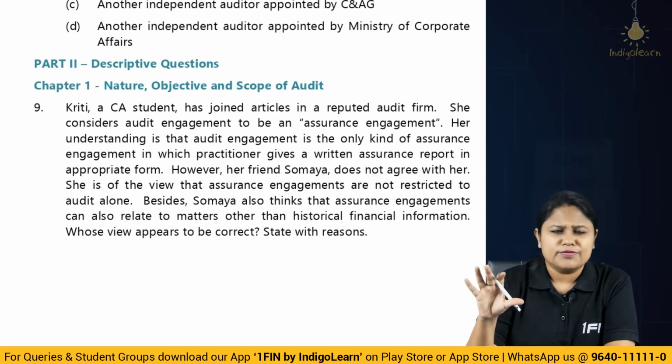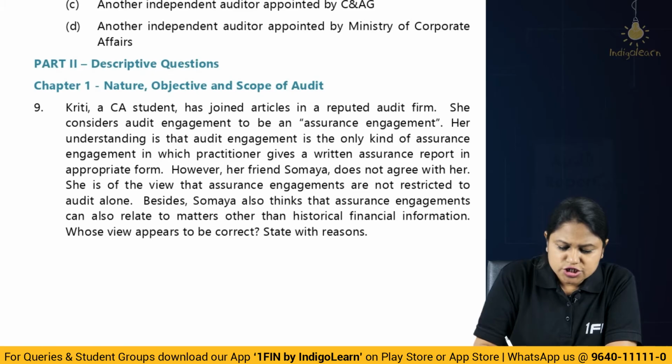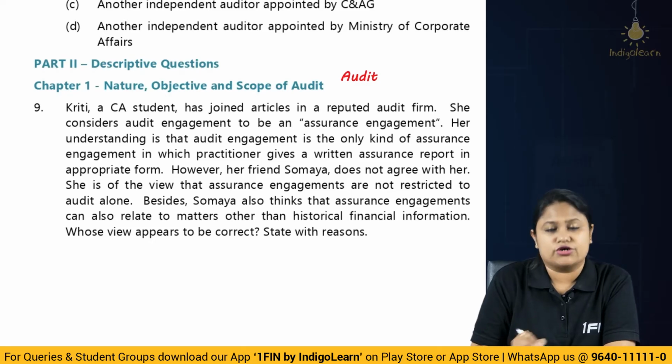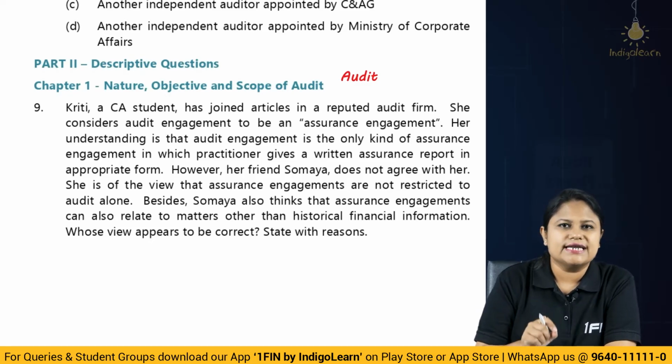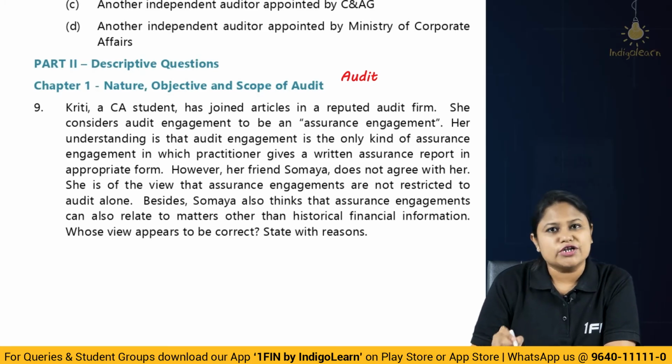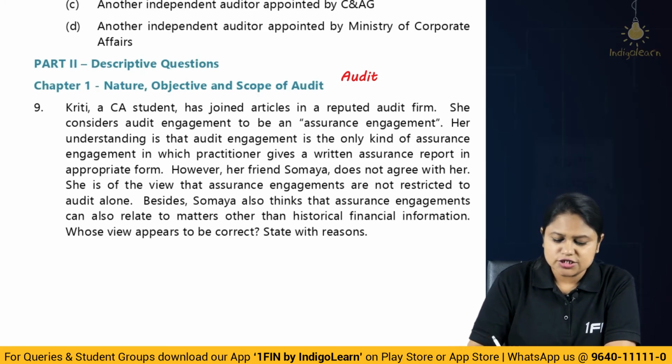So basically we know that first of all, assurance engagement is obviously going to be, one of them is audit. So here Kriti is not wrong in saying audit is an assurance engagement, but obviously her understanding regarding audit being the only assurance engagement is wrong, because audit is one of the assurance engagements, but the other is going to be what?